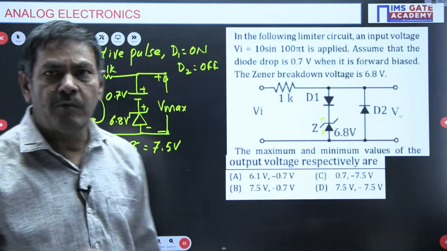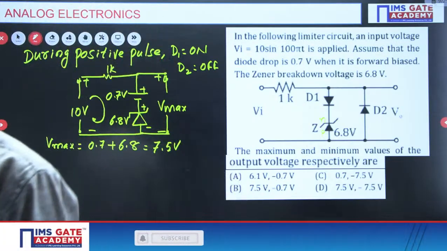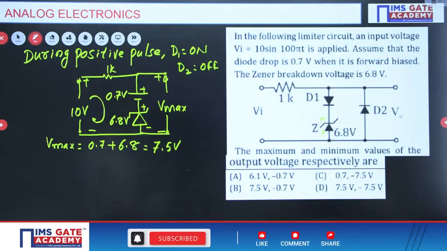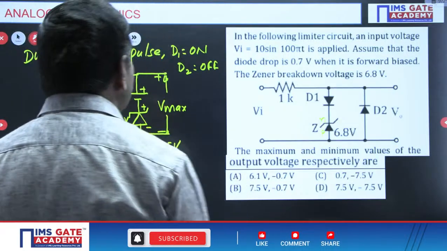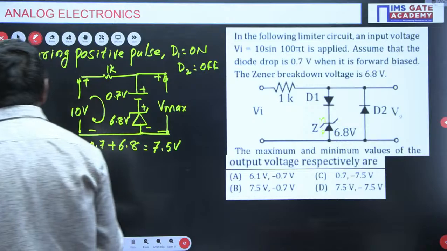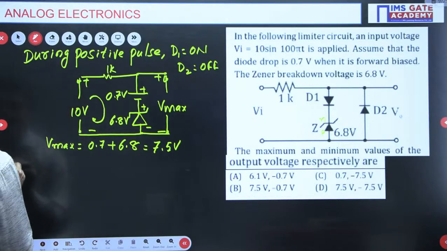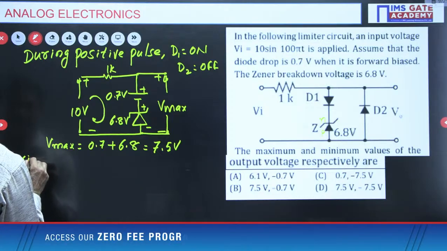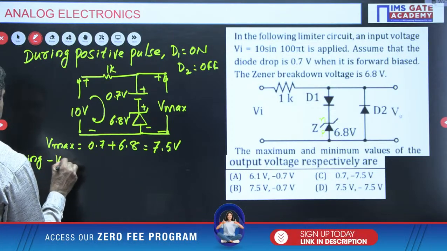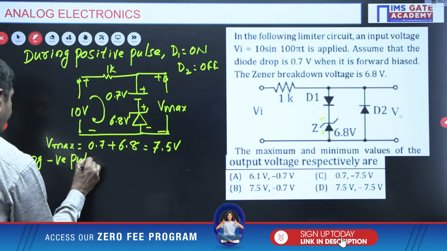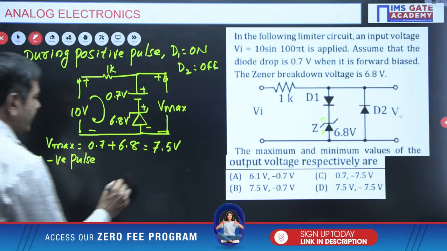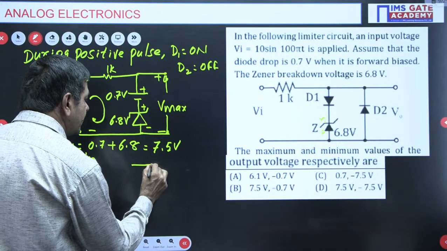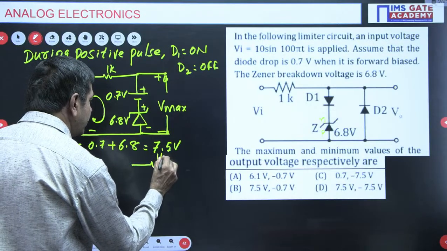But I want to find what V minimum is also. V minimum is also required from this question. How do we get V minimum here? V minimum means during the negative pulse, what is going to happen, please check it. When the negative pulse is given here, this is a 1K resistor here.